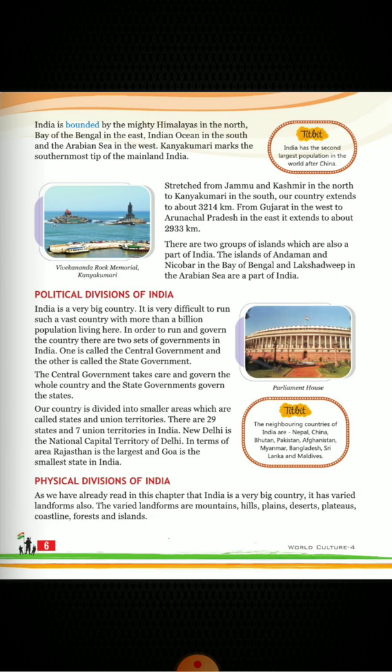India is bounded by the mighty Himalayas in the north, Bay of Bengal in the east, Indian Ocean in the south, and the Arabian Sea in the west. Kanyakumari marks the southernmost tip of the mainland India.